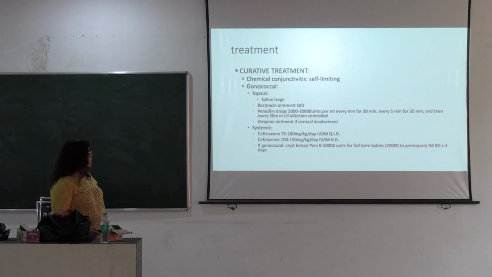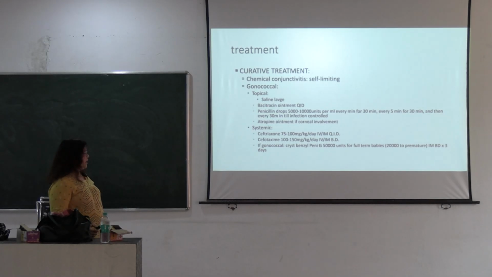Then treatment is curative. In case of chemical conjunctivitis, it is self-limiting, there is no need of treatment. In gonococcal infection, topical and systemic treatments are given.